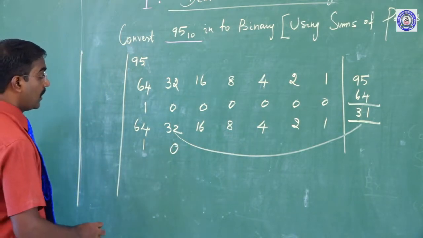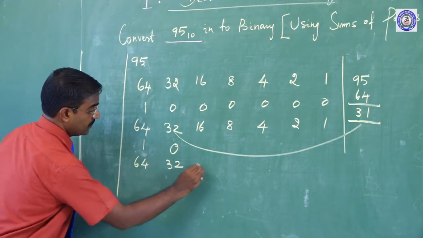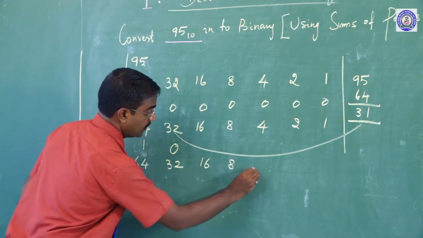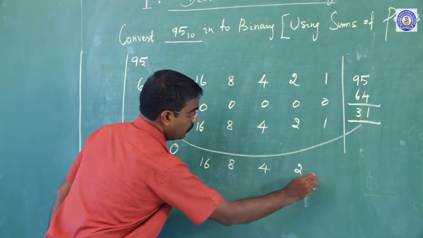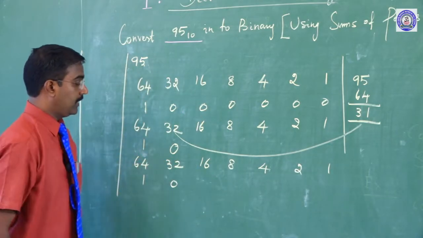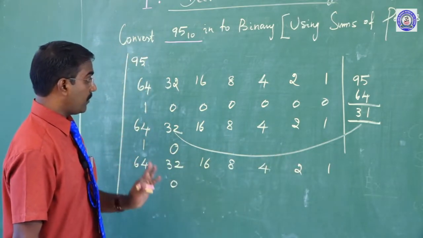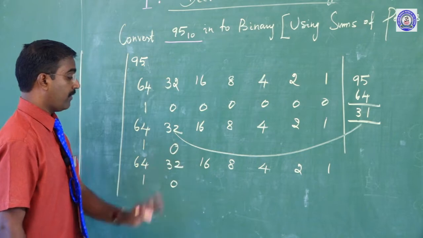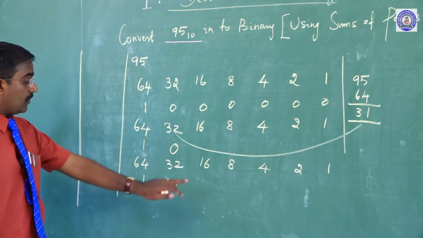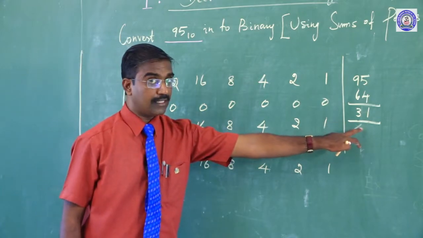Clear? Yes. Now can I say 64, 32, 16, 8, 4, 2, 1. Already we know 1, 0. Here the remaining is what? Now this value is 16. The remaining is here 31.